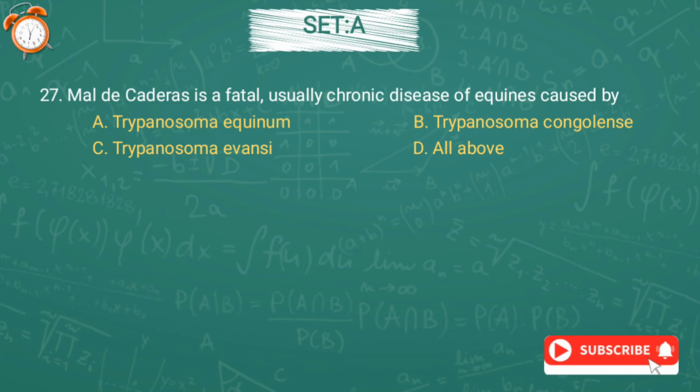Now the question number 27. Mal de Caderas is a fatal, usually chronic disease of equines caused by option A, Trypanosoma equinum, option B, Trypanosoma congolense, option C, Trypanosoma evansi, or option D, all above. And the correct answer is option A, Trypanosoma equinum.